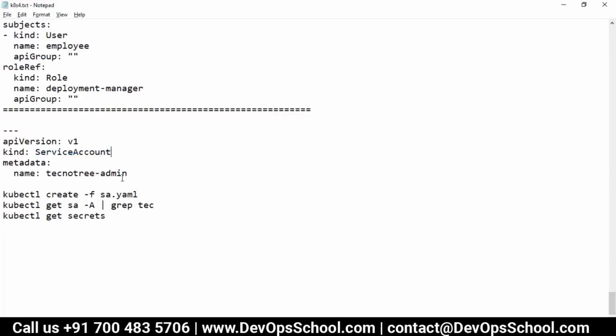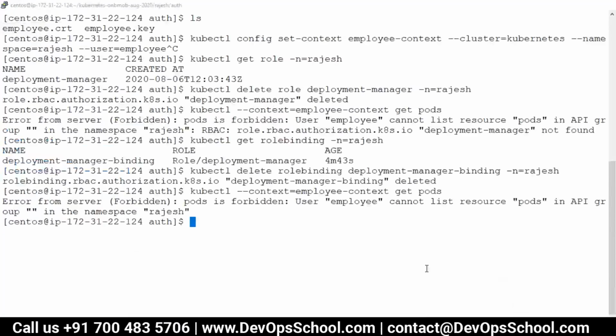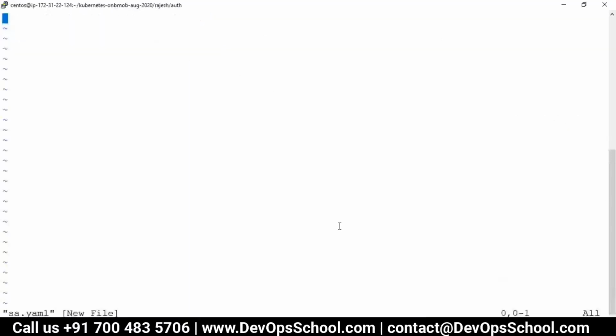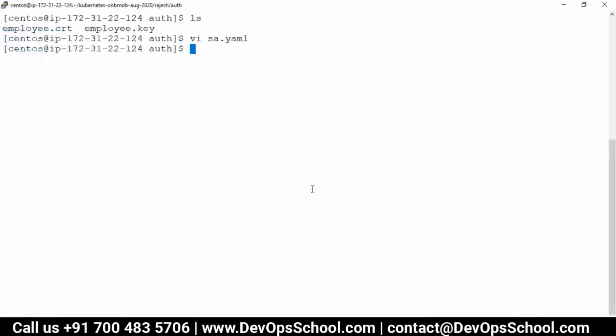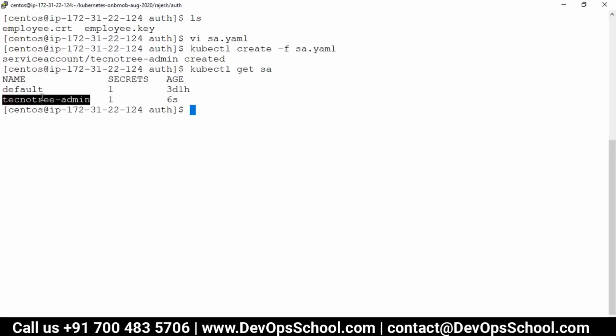So I'm creating one service account. Okay, look at this. This is the simple Technotree admin. I'm creating one admin. Okay, so for that, SA.yaml. Now kubectl create -f SA. Now get SA. See here, I got this here.